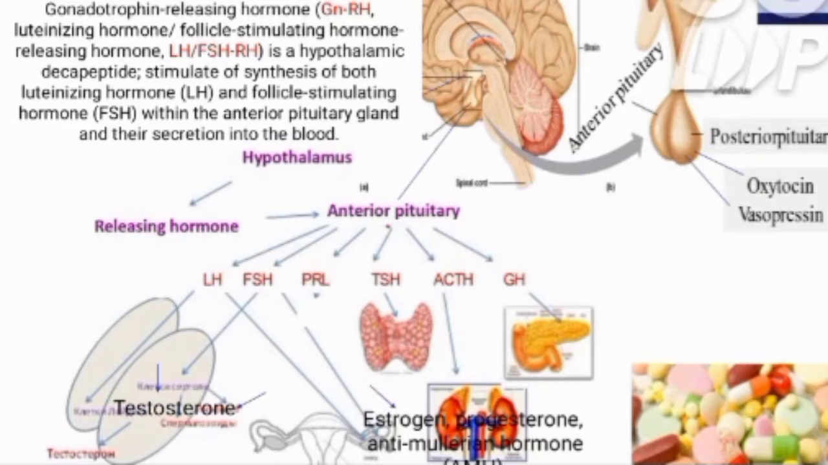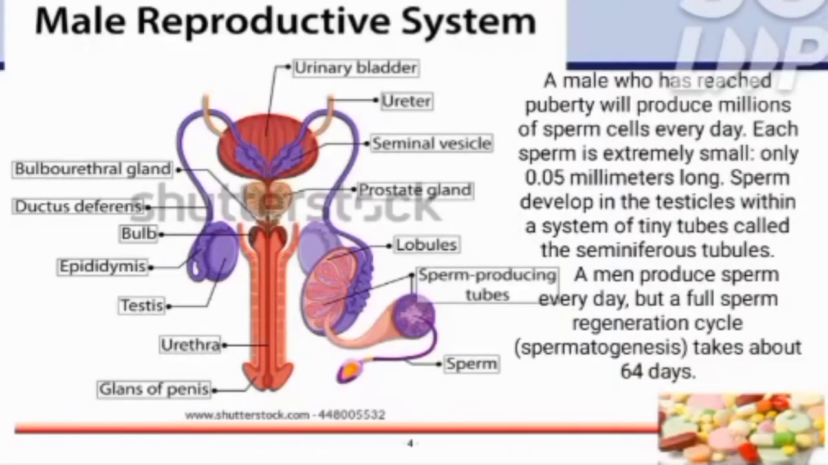Male reproductive system. A male who has reached puberty will produce millions of sperm cells every day. Each sperm is extremely small, only 0.05 millimeter long. Sperm develop in the testicles within a system of tiny tubes called seminiferous tubules. A man produces sperm every day, but a full sperm regeneration cycle takes over 64 days, a process called spermatogenesis.